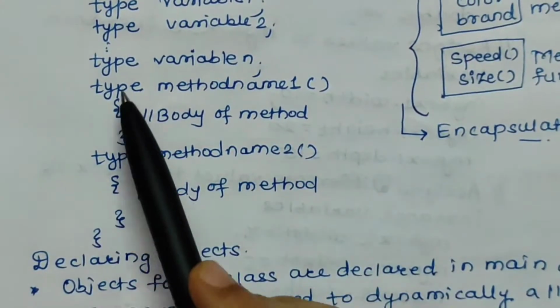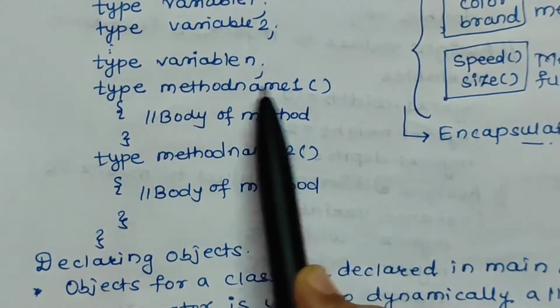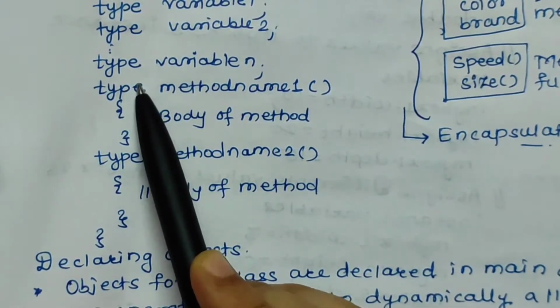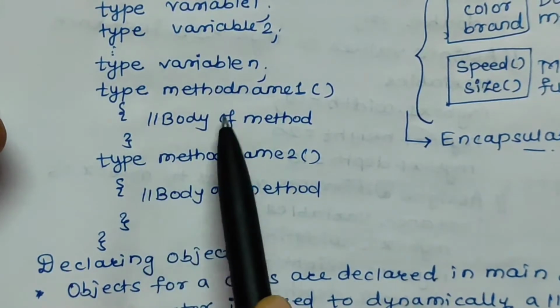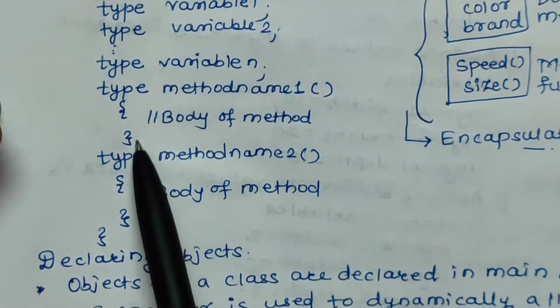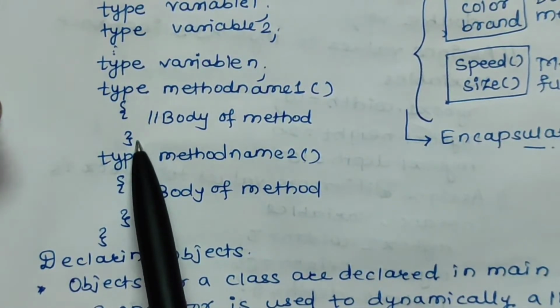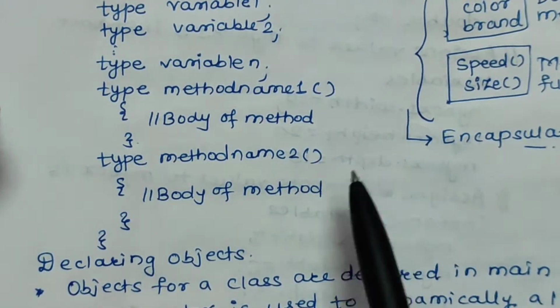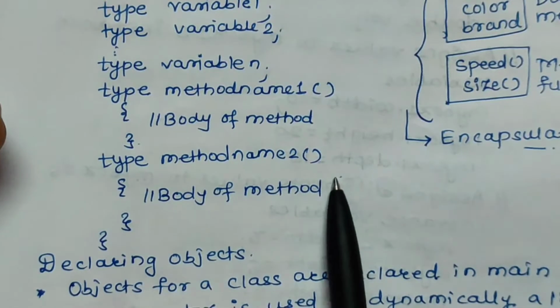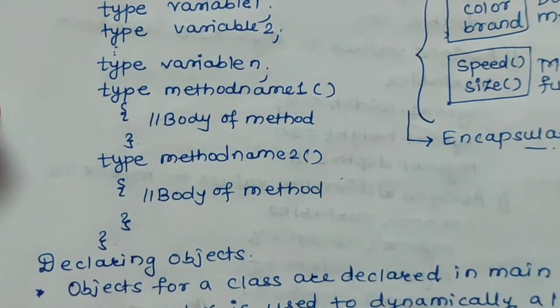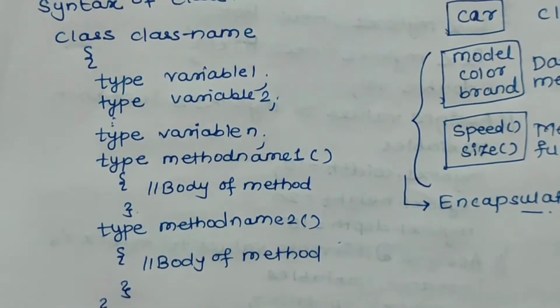After that, the return type of a method and the method name. This is the body of the method, which is to be enclosed in curly opening and closing braces, and you can include many methods in a class, and this is the closing bracket of the class. So this is how a class is defined.